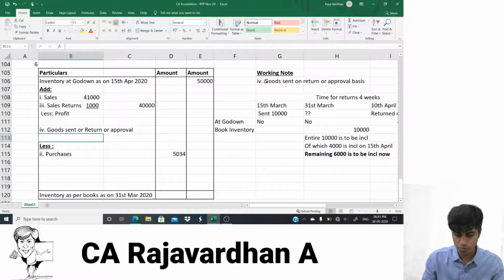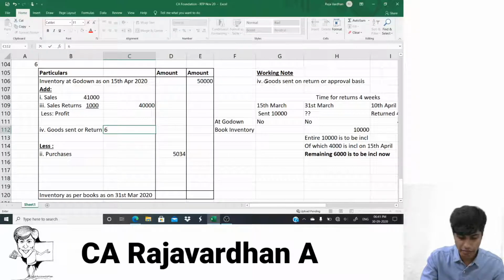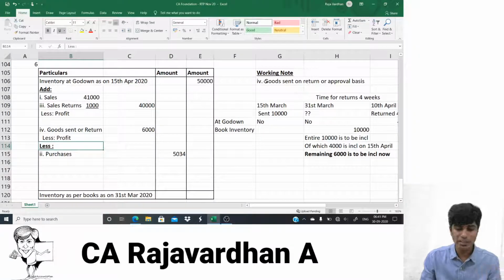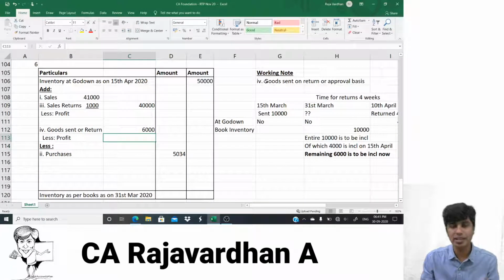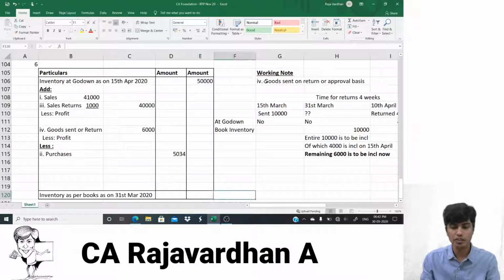Goods on sale or return or approval. Okay. How much is the amount? Amount is 6,000 that should be added. I'll write 6,000 here. But from this, I would have to deduct what? Deduct the profit element. Once I deduct the profit element, whatever the amount comes, that amount I'll post it to my inner column, then add them, post it to outer column, then total of less item will post, and that's how we'll find our inventory as per books as on 31st of March 2020. So we're done with this fourth adjustment.